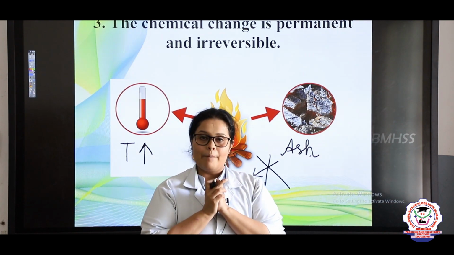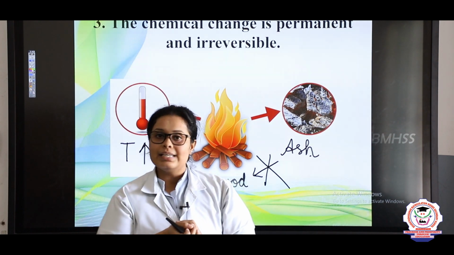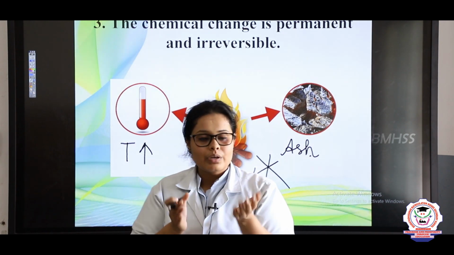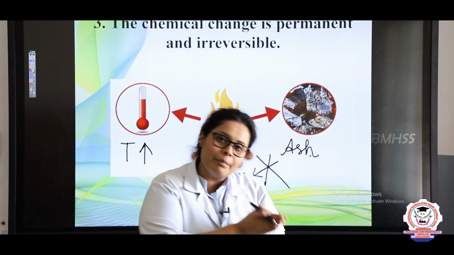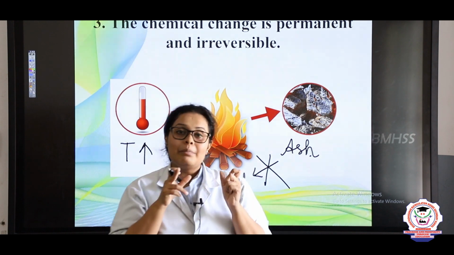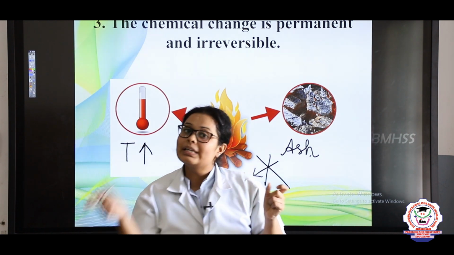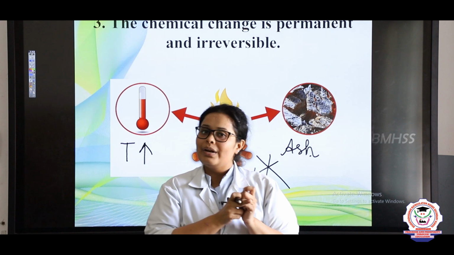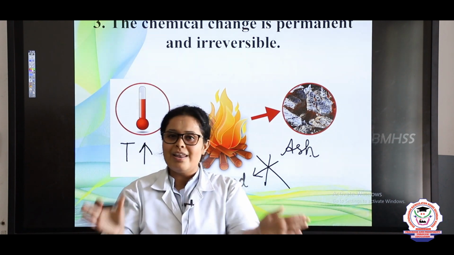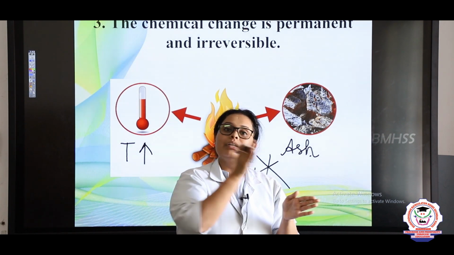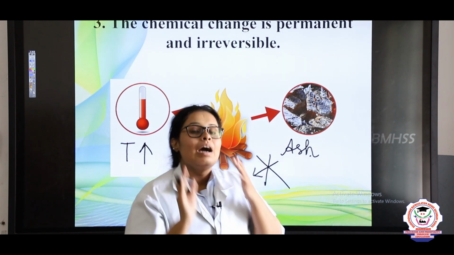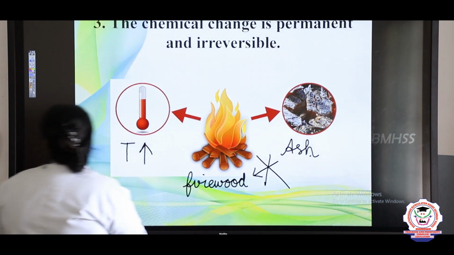Here we have taken this example, and one more example we can take: whenever you take a green mango, that is a raw mango, and keep it for some period of time, you will see that it gets converted into yellow color, right? Now tell me, Darshini, can this yellow color be converted back? No, right? The ripe yellow mango which we all love cannot be converted back into the raw mango. So that is why it is an irreversible reaction, right?